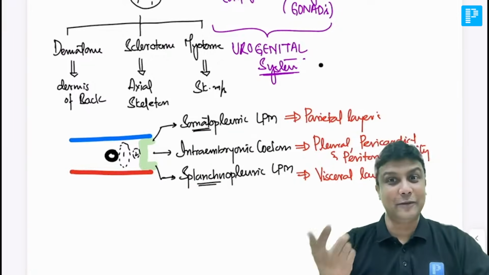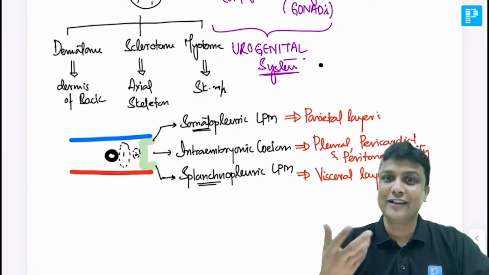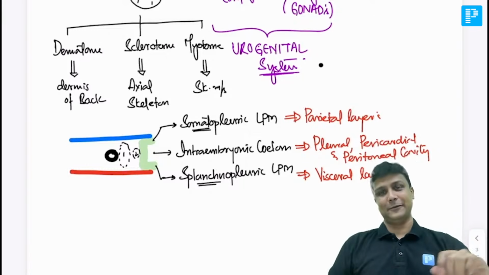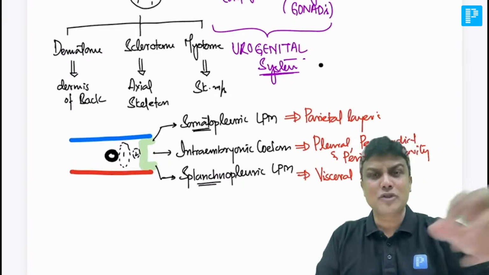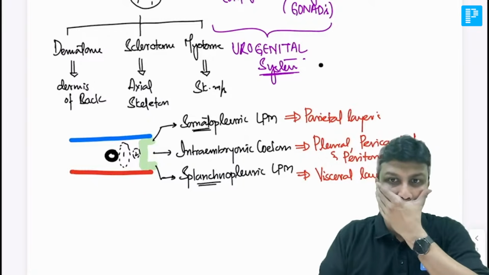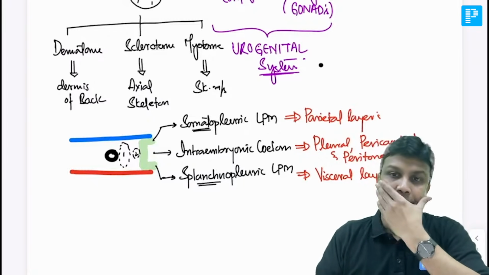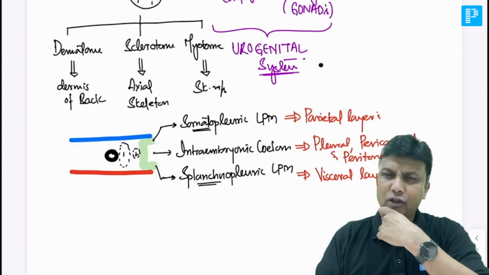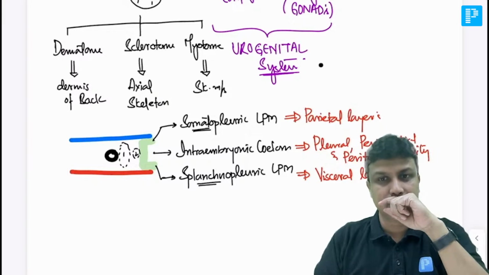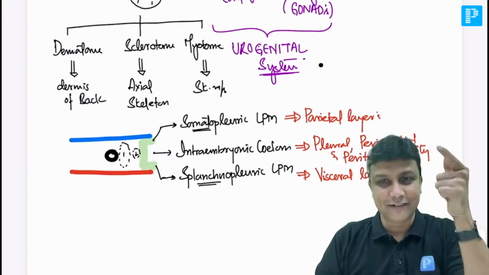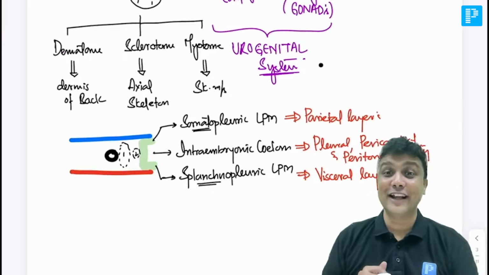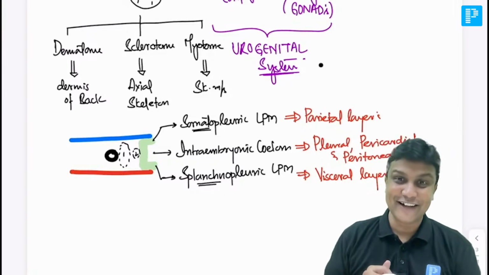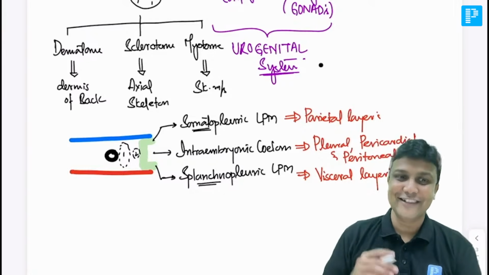अब आप मुझे बताइए डर्मिस, जैसे मैंने आपको बोला है ना सोचने का तरीका, how should you think. तो डर्मिस वाला अगर पार्ट है तो it should be derived from somatopleuric या splanchnopleuric. Dermis of the front of the body, it should be derived from somatopleuric or splanchnopleuric. Lovely, that's really nice. It should be derived from somatopleuric. How are you able to tell that one? Very good, very nice. How are you able to say that one?